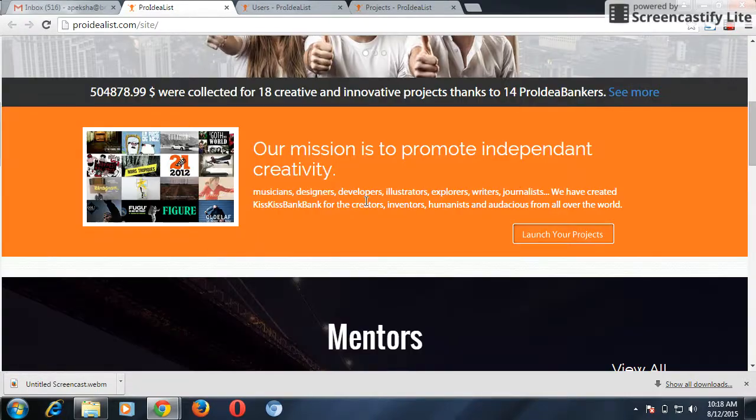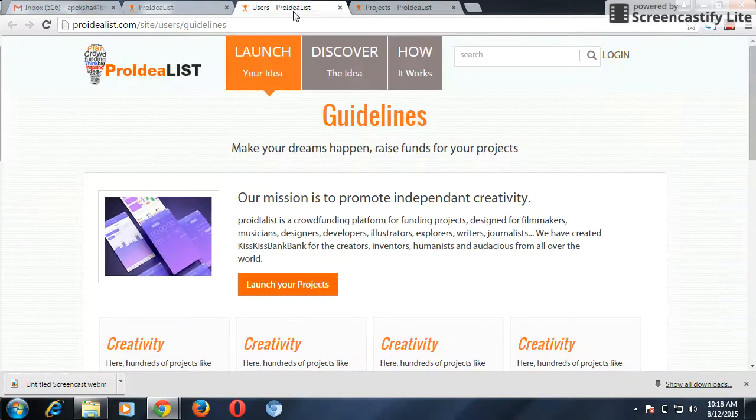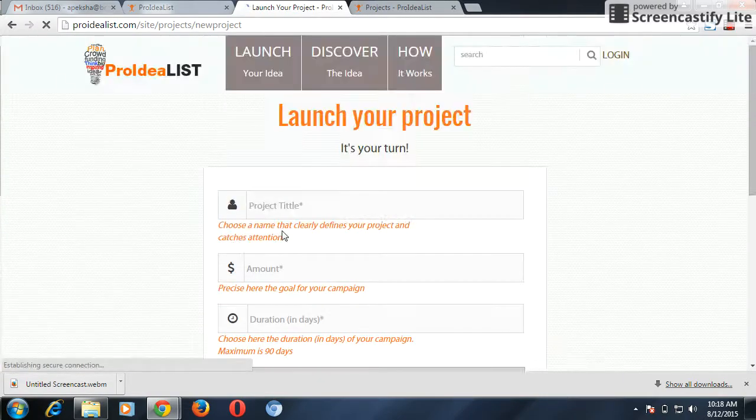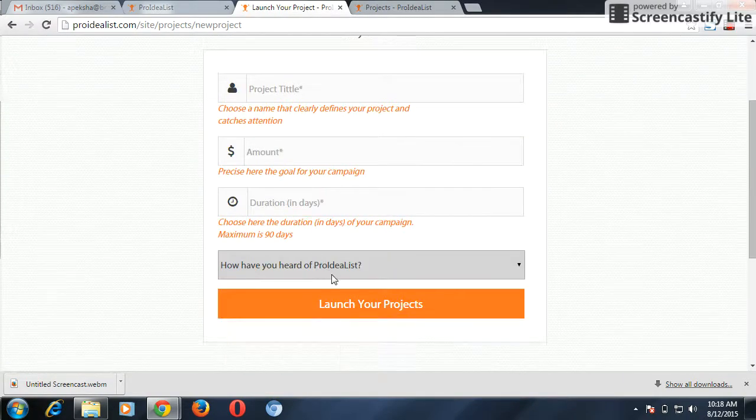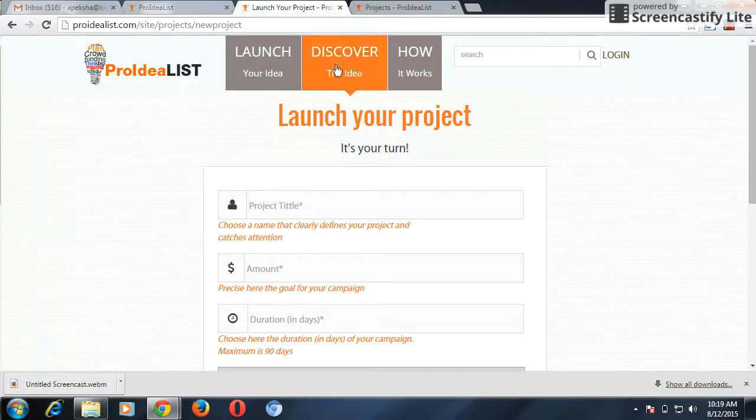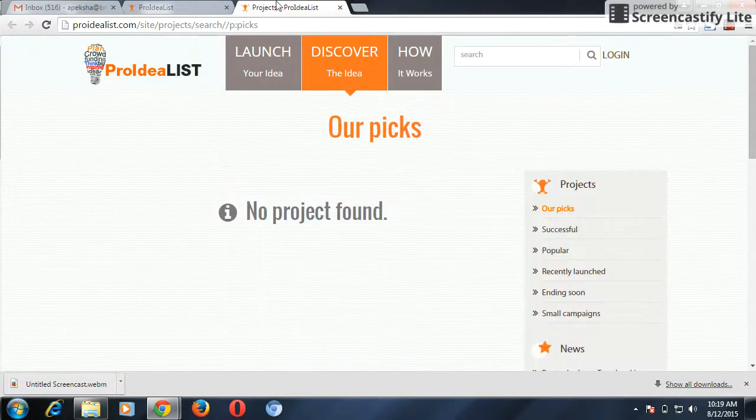A user will be able to submit their products in different categories. He will be able to launch his product, and by giving the project title, the amount of fund required, and the duration in which he requires the funds, he'll launch his project, which will move to the discoverer.